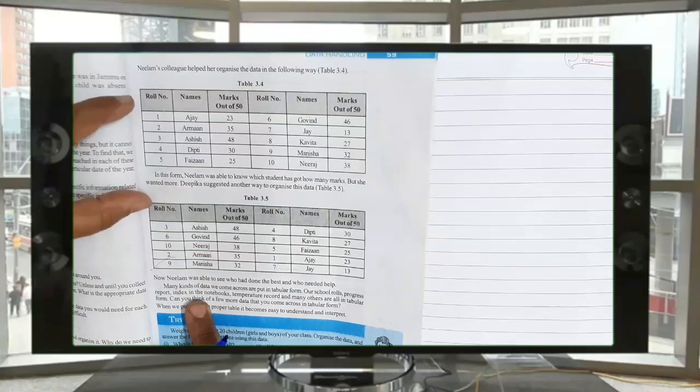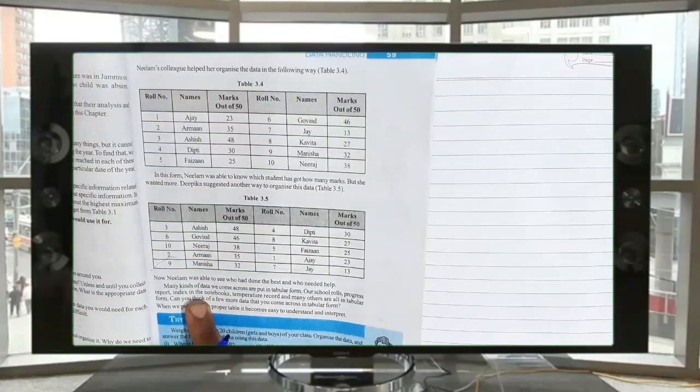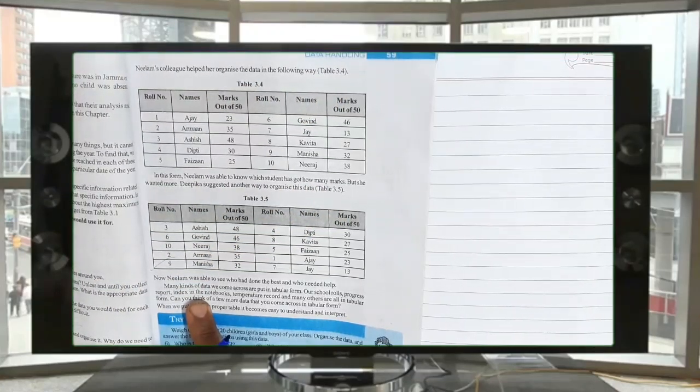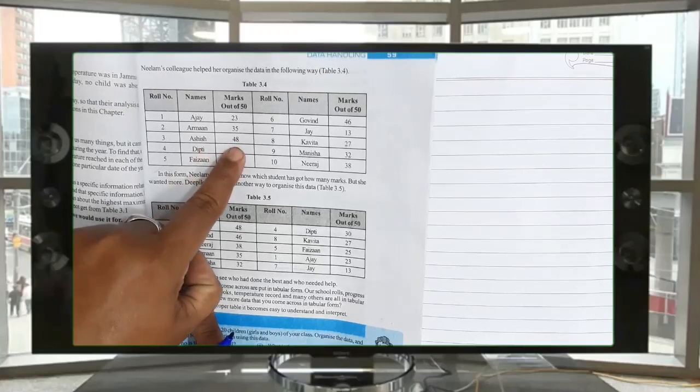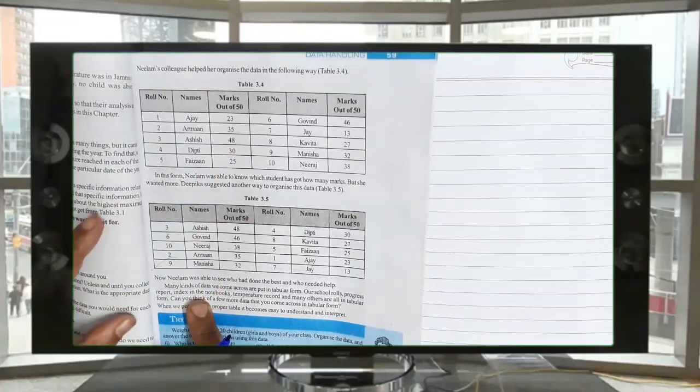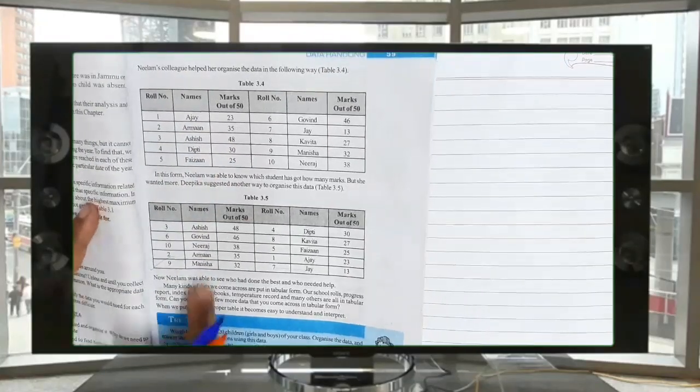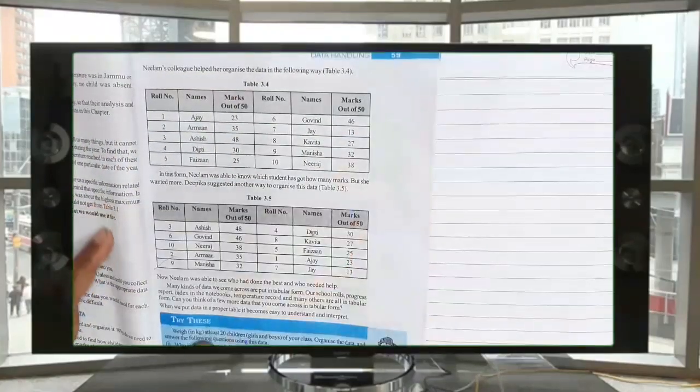Just by seeing this table, nobody can say anything. Nobody can tell us, oh, these are the marks of so and so. Nothing. Now just by seeing, oh, roll number, names, marks out of 50. Of what? English subject. So this is organization of data.